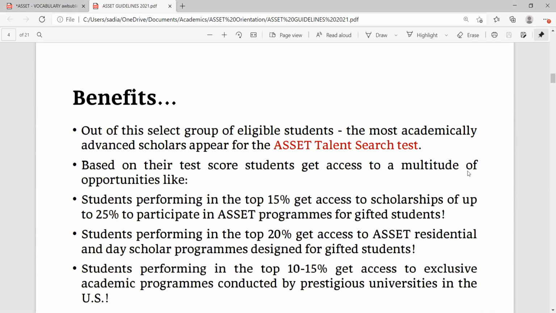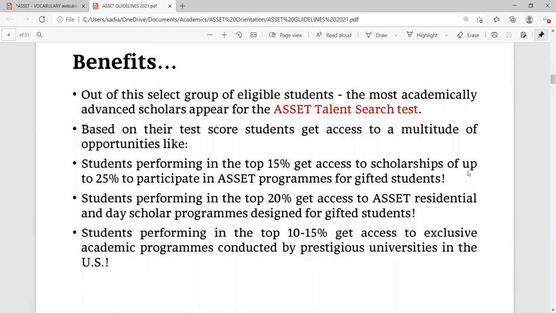What are the benefits? Out of this select group of eligible students, the most academically advanced scholars appear for the ASSET Talent Search Test. Based on their test scores, students get access to a multitude of opportunities. Students performing in the top 15% get access to scholarships of up to 25% to participate in ASSET programs for gifted students.